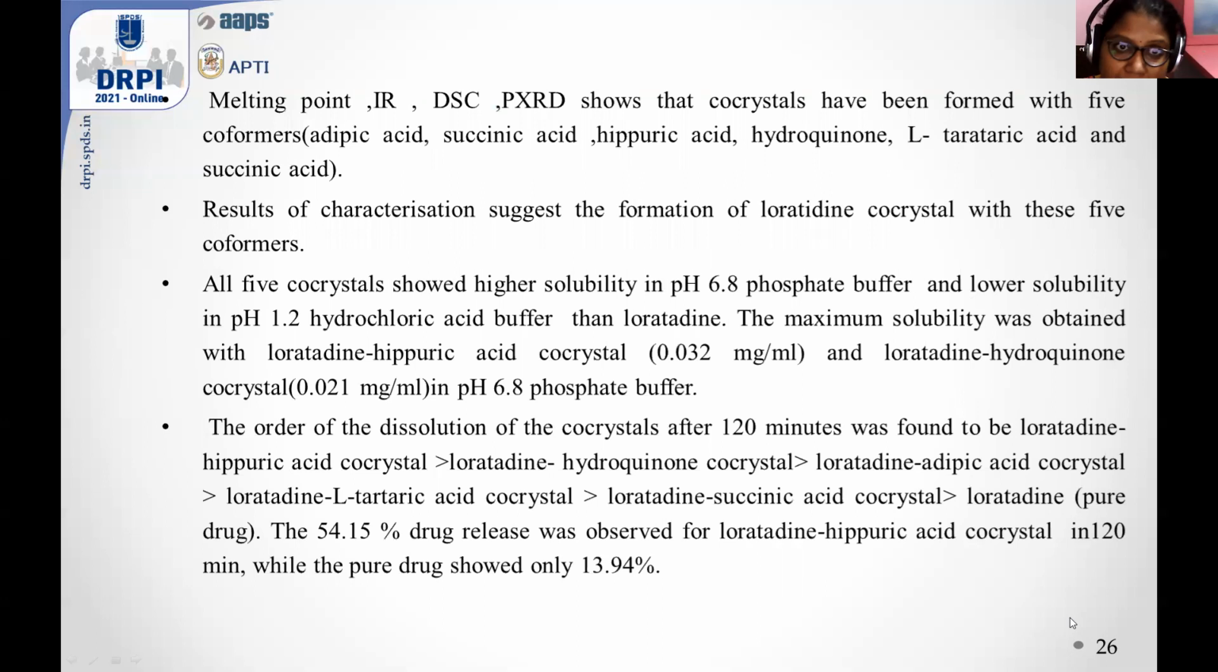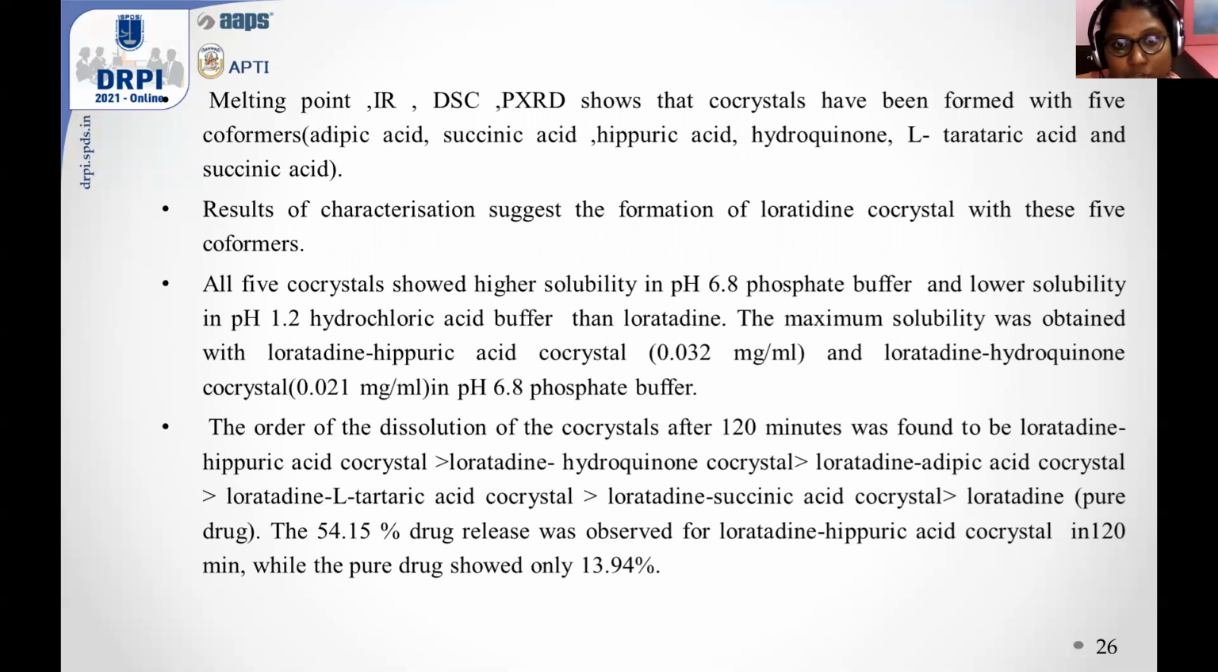The melting point, IR, DSC, and PXRD show that co-crystals have been formed with the co-formers adipic acid, succinic acid, hippuric acid, hydroquinone, and L-tartaric acid. The results of the characterization suggest the formation of loratadine co-crystals with these 5 co-formers. All 5 co-crystals show higher solubility in pH 6.8 phosphate buffer and lower solubility in pH 1.2 HCl buffer than loratadine. The maximum solubility was obtained with the loratadine hippuric acid co-crystal and the loratadine hydroquinone co-crystal in pH 6.8 phosphate buffer.